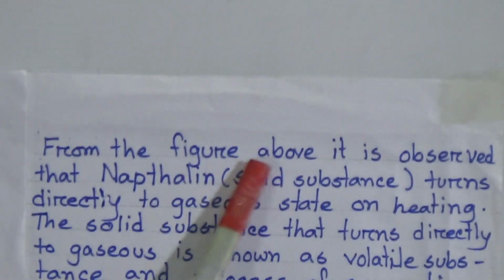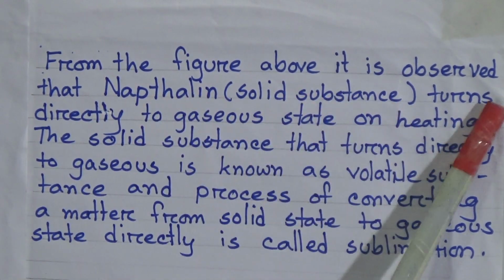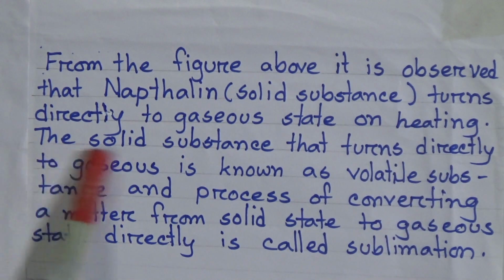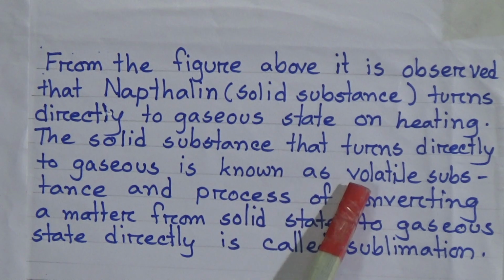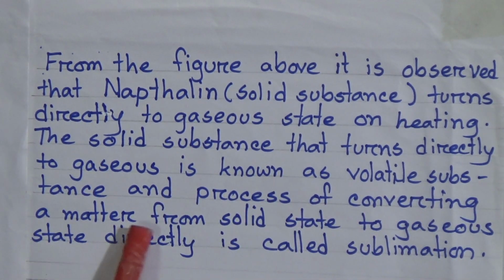From the figure above, it is observed that solid naphthalene turns directly to the gaseous state on heating. Solid substances that turn directly to the gaseous state are known as volatile substances, and the process of converting matter from solid state to gaseous state directly is called sublimation.